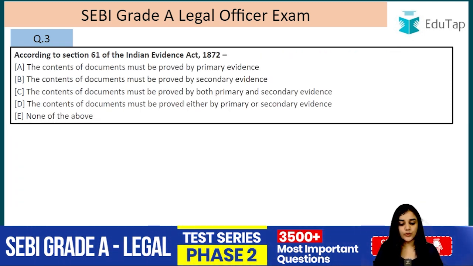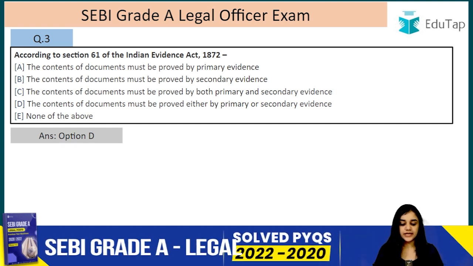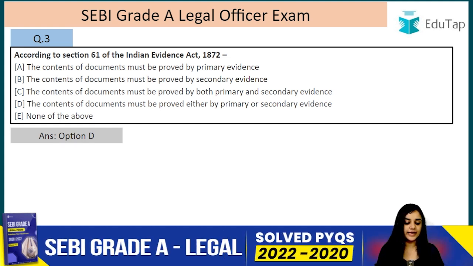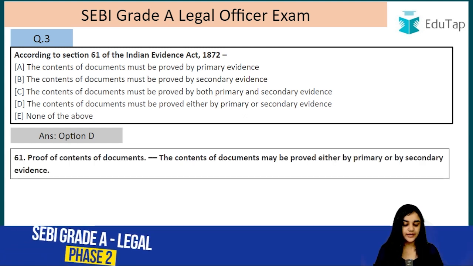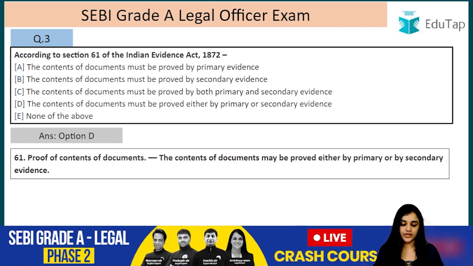Question number 3. According to Section 61 of the Indian Evidence Act 1872, the answer is option D. The contents of the document must be proved either by primary or secondary evidence. So this is Section 61. The contents of the documents may be proved either by primary or by secondary evidence.